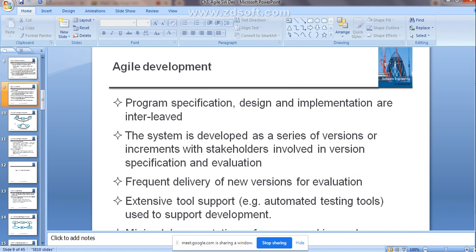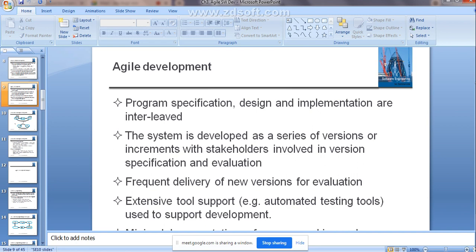That means as your customer needs are changing, you are going to develop different versions of that particular software, right? To meet all the customer specification, you are going to evolve, or there is a quick evaluation of the software done by agile software development.